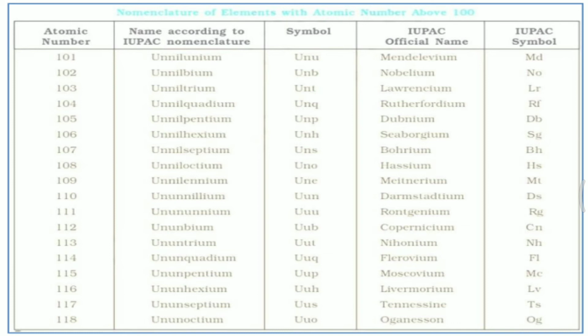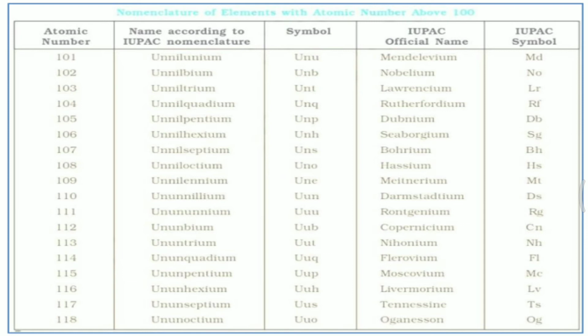The symbol for this atomic number 101 is Unu, where the first letter is capital and the last two letters are small. Its official name is Mendelevium, and its symbol is Md.